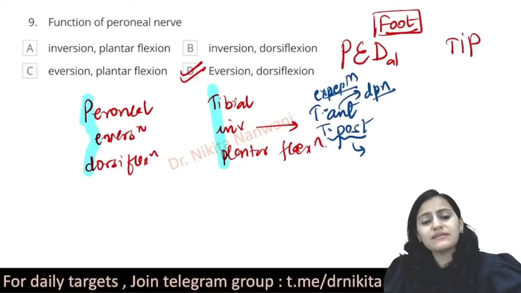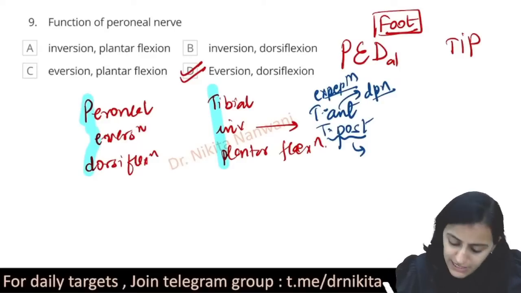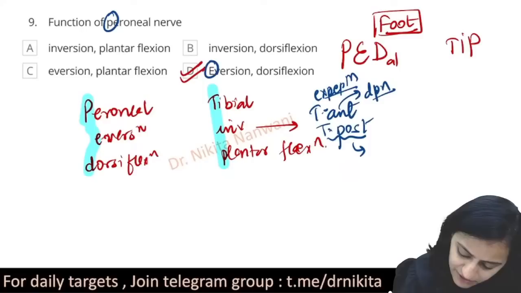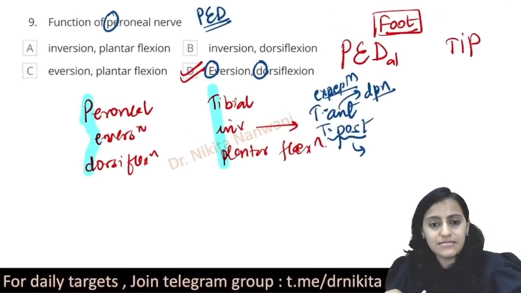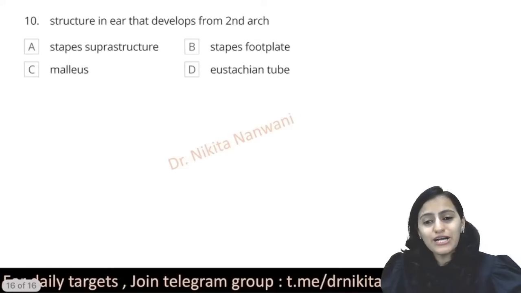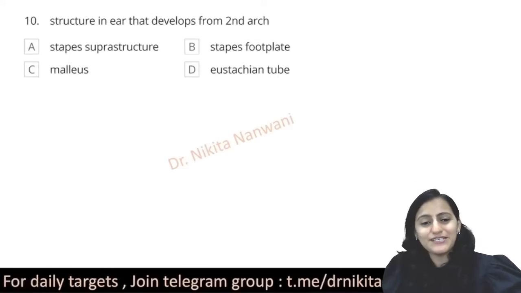Okay. So remember that the mnemonic is ped tip. So the ped tells you that peroneal causes eversion and dorsiflexion. Okay, that is what the mnemonic is. Ped tip. Okay. Going on to the last question here. Right. So that was a quick session for the day.